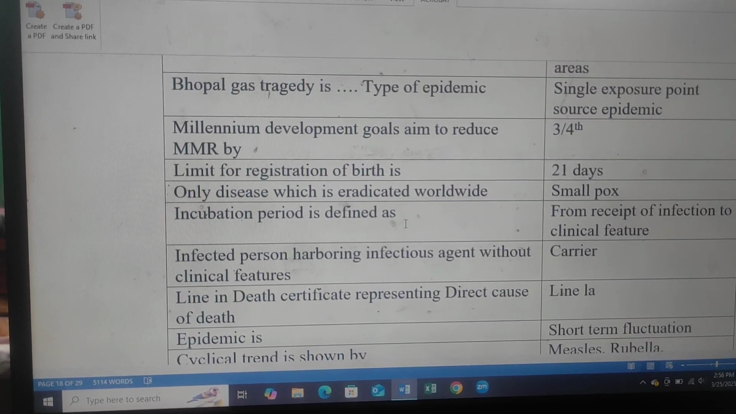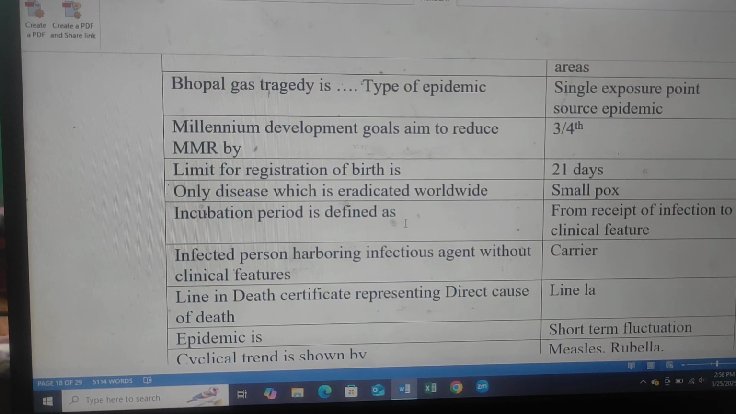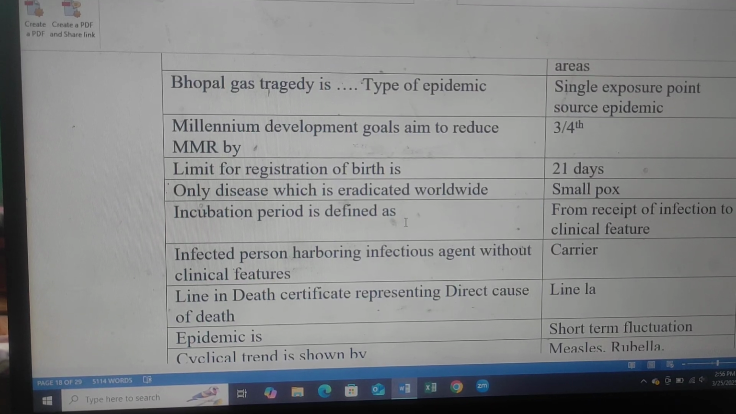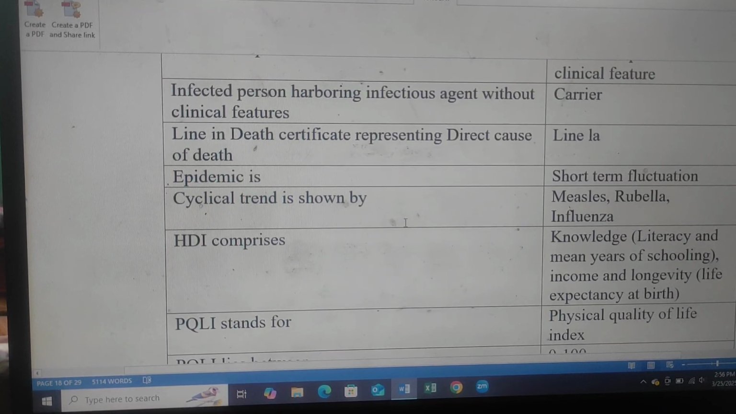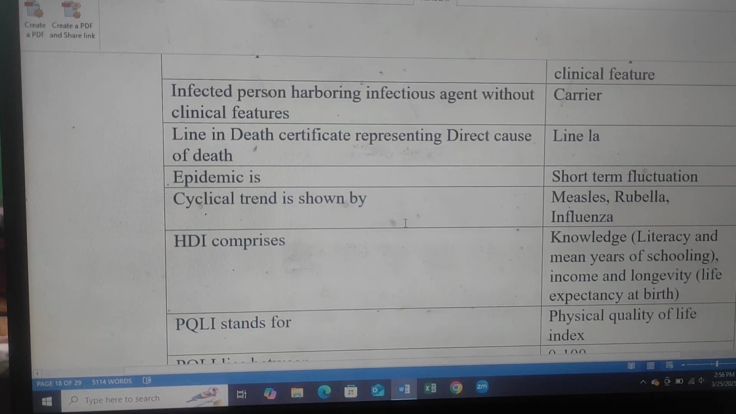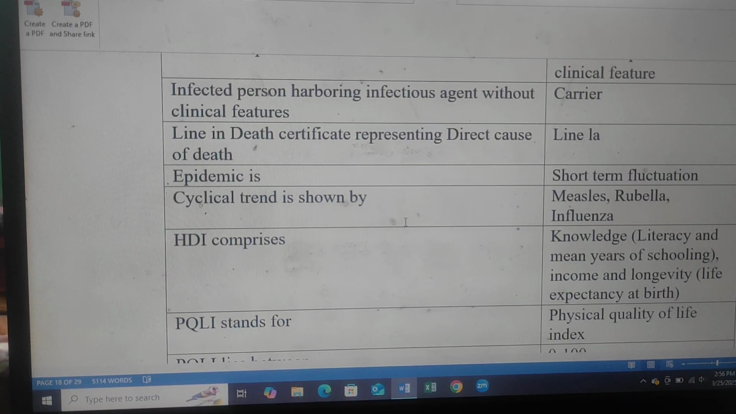Millennium Development Goal aims to reduce MMR by three-fourths. Limit for a stillbirth is 21 days. The only disease which is eradicated worldwide is smallpox. Incubation period is defined as the period from receipt of infection to clinical feature. An infected person harboring the infectious agent without clinical features is a carrier. The line in the death certificate representing the direct cause of death is line 1A.